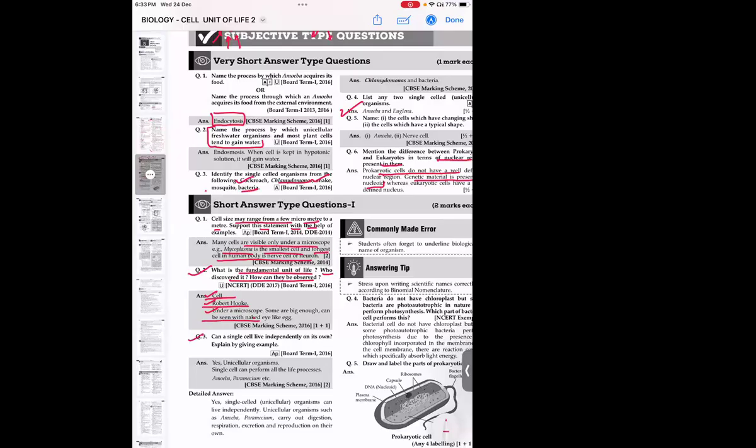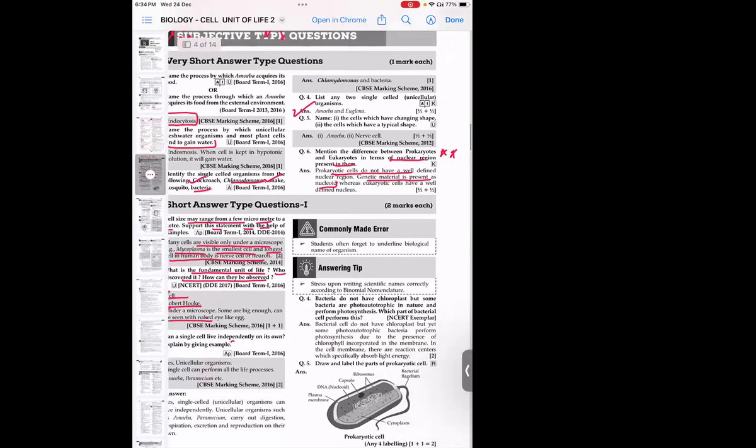Now, question number 3. Can a single cell live independently on its own? Explain by giving an example. Yes. A single cell, which is a unicellular organism, can live independently, like amoeba. Amoeba live independently. They can do excretion, nutrition, digestion, and they can respire. So everything they can do independently. That is the answer to question number 3.